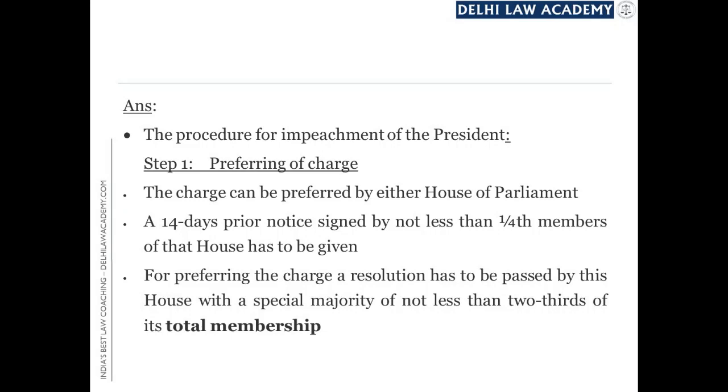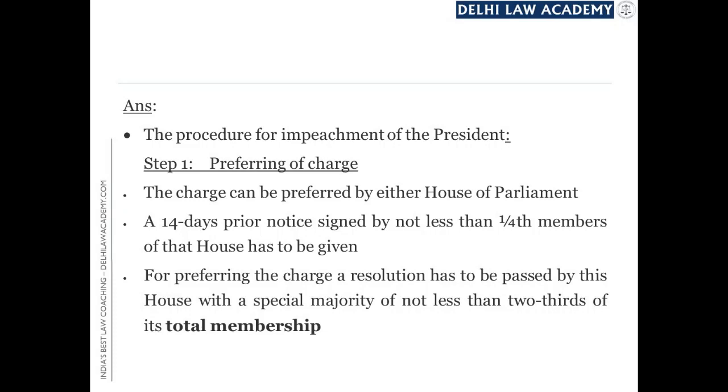It is immaterial as to how many members were actually present at the time when the resolution was voted and how many members voted in favor of the resolution preferring the charge. The majority does not concern itself with the number of members present and voting. The majority concerns itself with the total membership of the House.